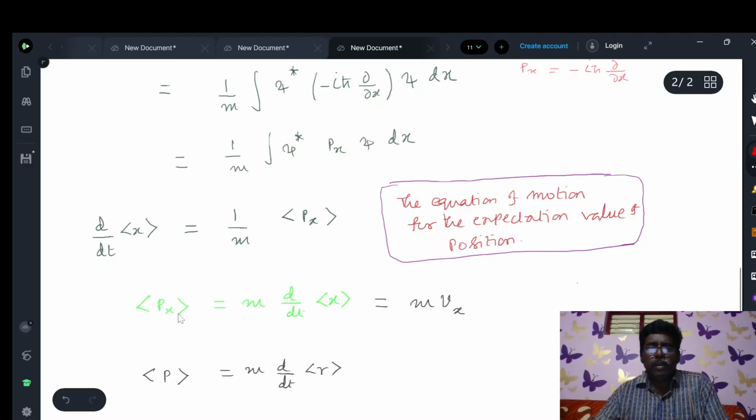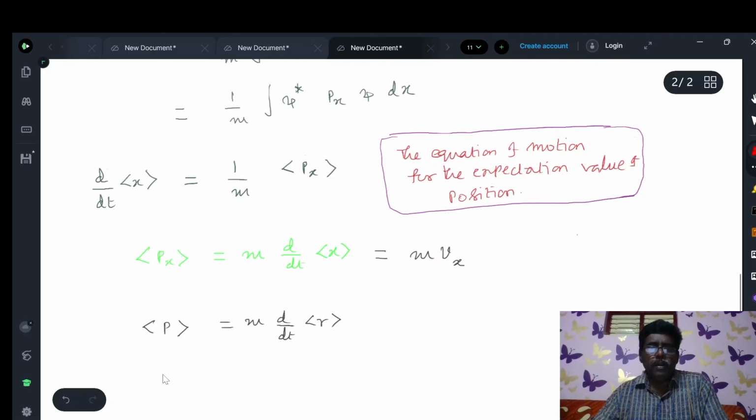In classical mechanics, momentum equals the product of mass and velocity. So the average value of the x component of momentum is equal to mass into the velocity component along the x-axis. We have taken the concept of a wave packet, which is associated with quantum mechanics, but we have arrived at the classical result, linear momentum, the product of mass and velocity.